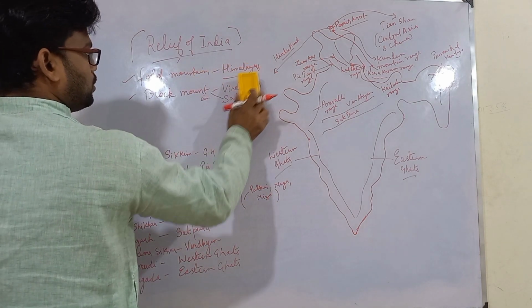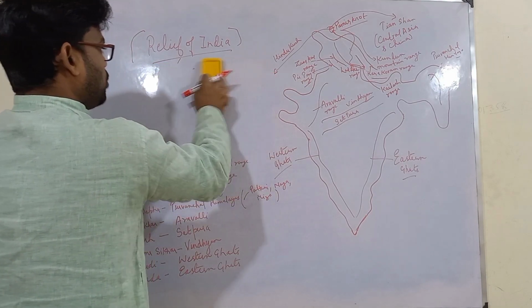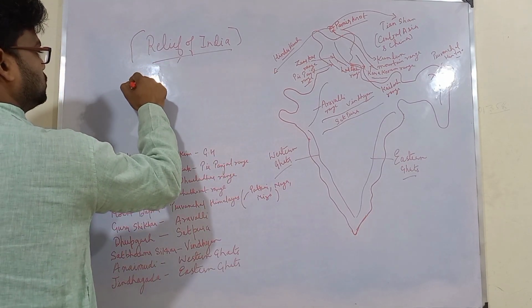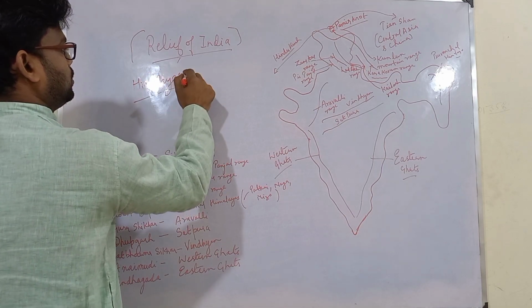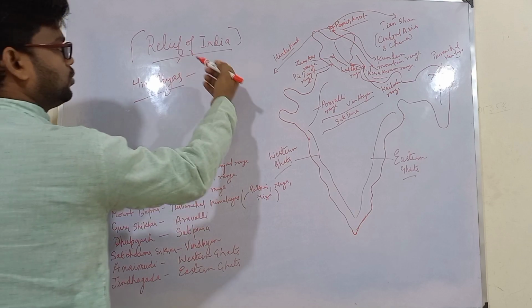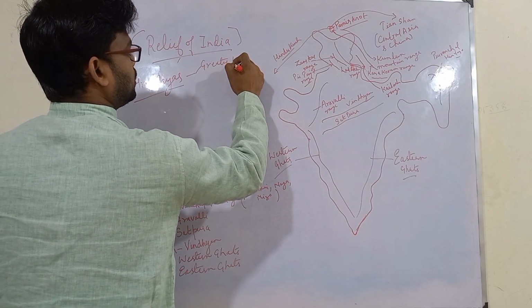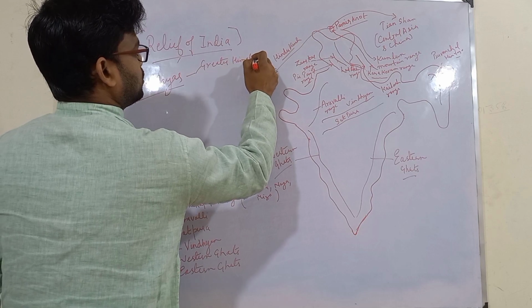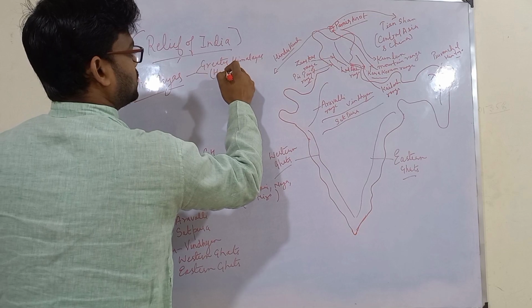So when we talk about Himalayas, these are again divided into three: Greater Himalayas, also known as Himadri.